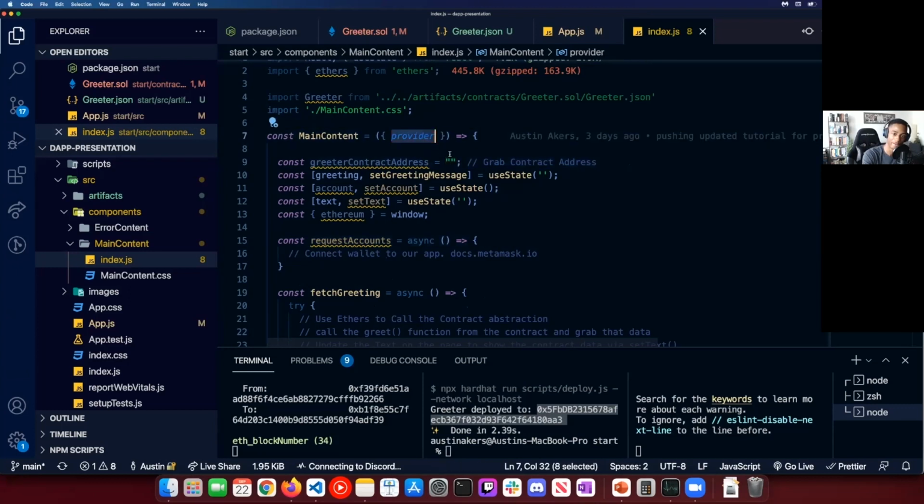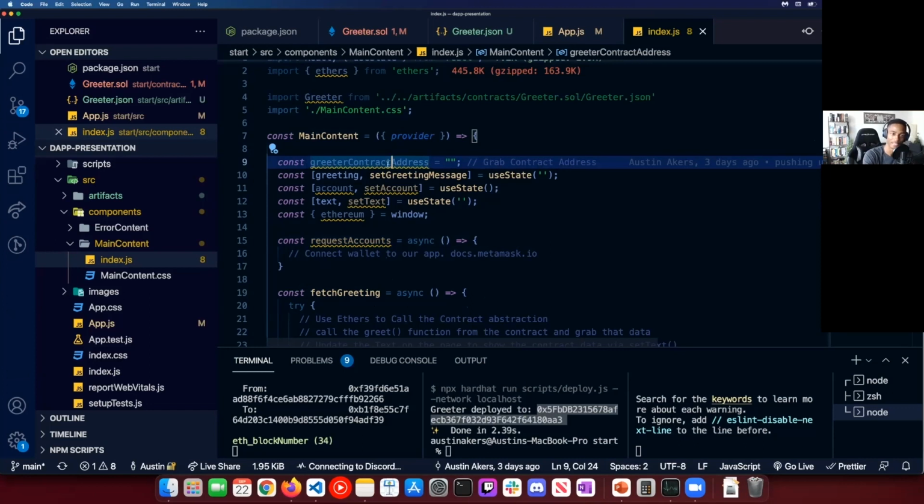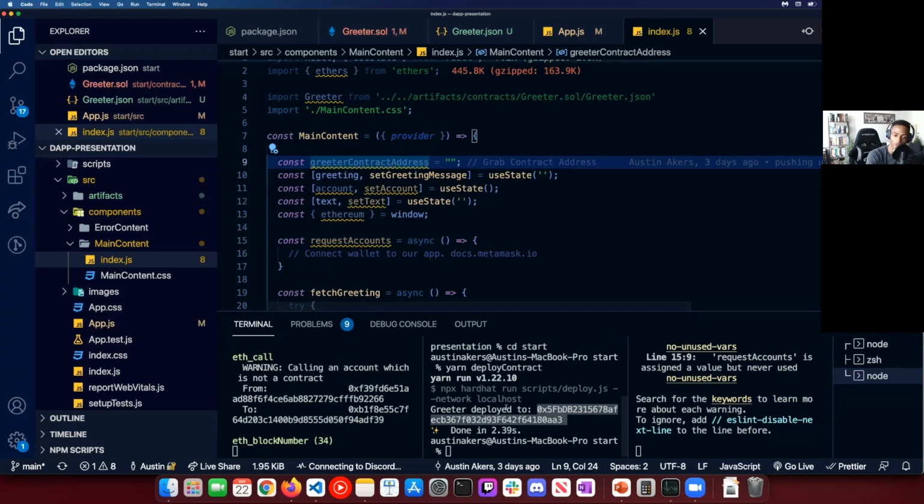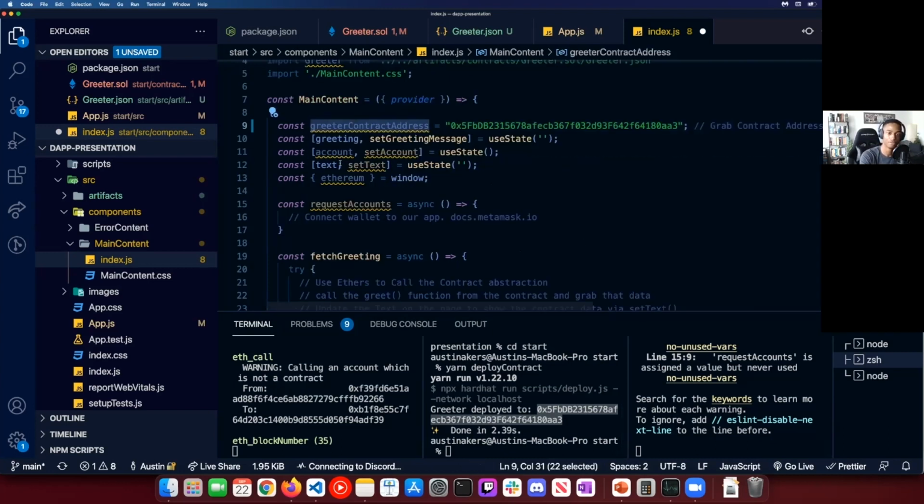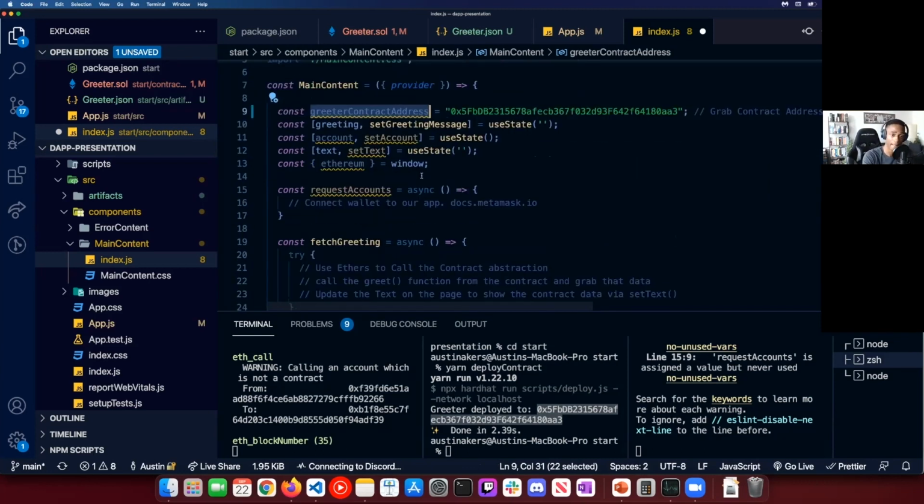We've passed our provider in. That's cool. But let's go ahead and get that greeter contract address. So as you remember here in that lovely middle terminal, out of our 3 terminals, we have the greeter deployed to this address right here. We're going to copy that and we're going to put that here, right? So we have to grab that contract address essentially, because that's where that's been deployed to, right? And this will all come full circle. I promise you, you'll be like, okay, this is making a lot more sense now. But for now, we've done that.